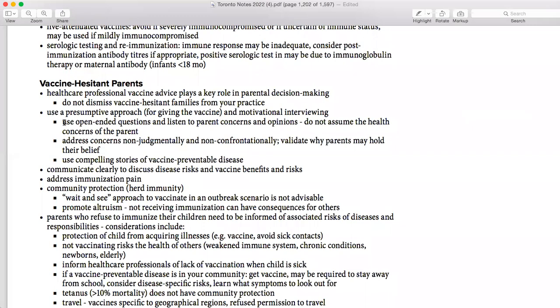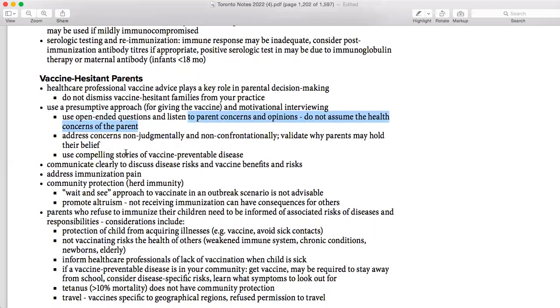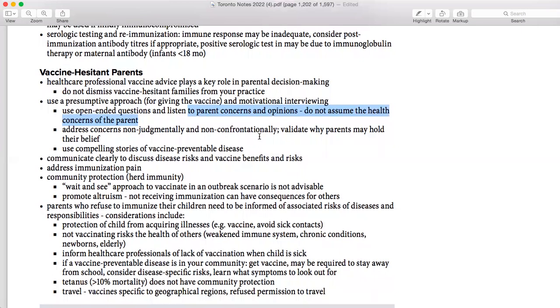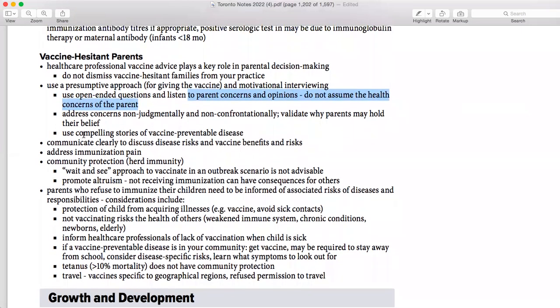So use open-ended questions here. Listen to the parents' concerns and opinions. Do not assume. Then address concerns non-judgmentally and non-confrontationally. If they are telling you something, you don't have to be judgmental and say, oh no, this is not like that. You have to be accepting, and your answers should be appropriate enough to help them understand what you are telling them. So use compelling stories of vaccine preventable disease. For example, one of the things they may think is that vaccines might cause genital anomalies, or maybe Down syndrome, or maybe autism.